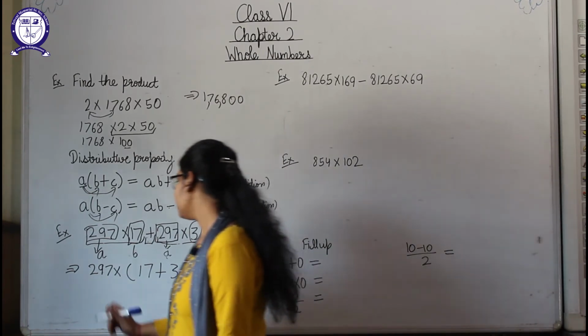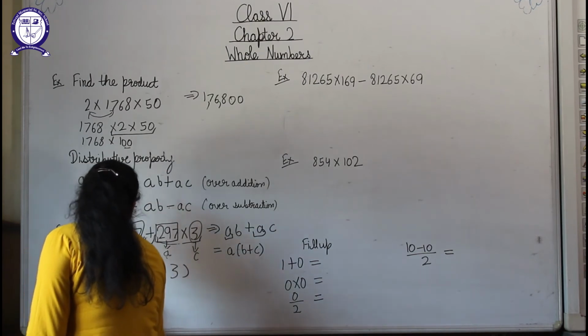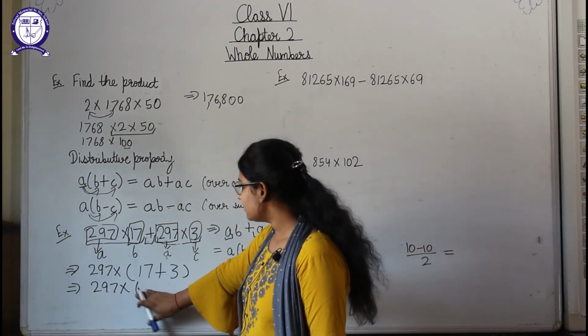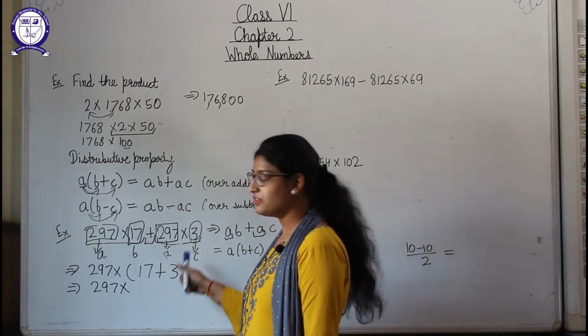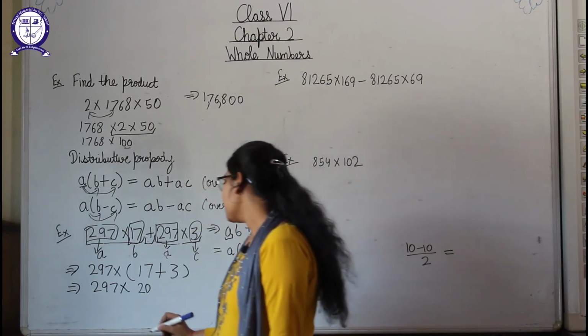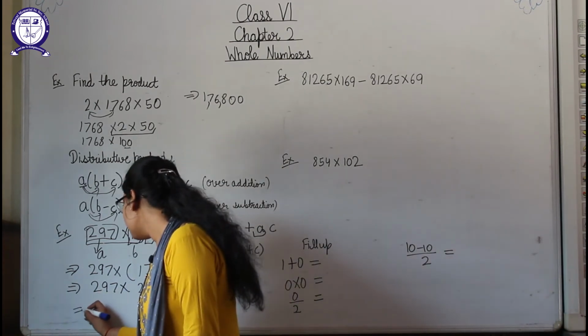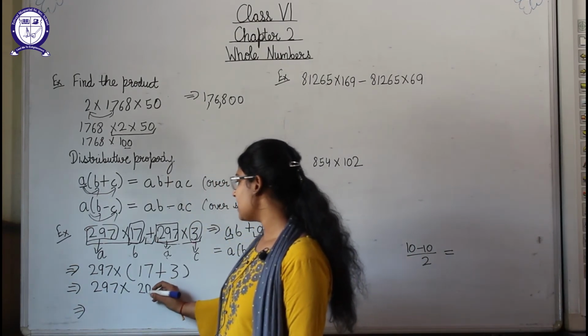Okay, now we will further solve it. So 297 will be as it is. Now 17 plus 3, because we will solve the bracket first. So 17 plus 3 will be 20. Okay. Now what will we do? We will multiply them simply. So 297 multiplied by 20. What will be the answer?